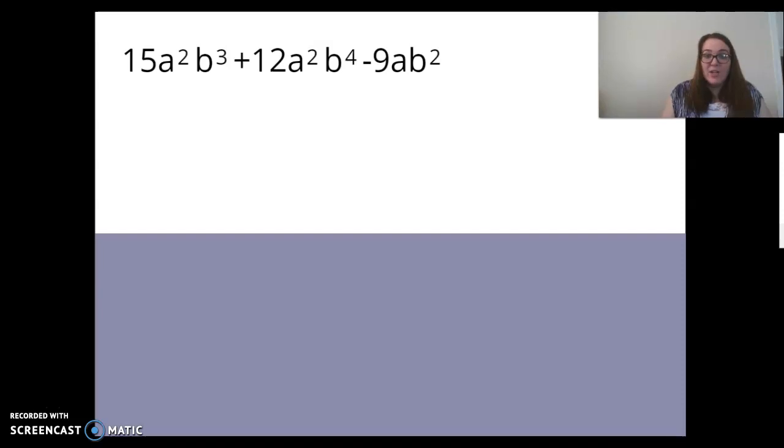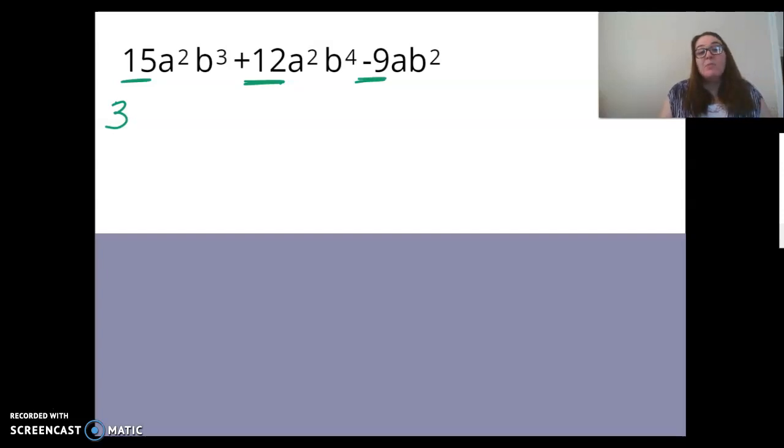Right now, I'm going to factor out the GCF, and for myself, I'm going to look at these smaller 2 numbers, 9 and 12. What do 9 and 12 even have in common? The only thing other than 1 that I can think of is 3. Does that same 3 go into 15? Absolutely. So that tells me right now they have a 3 in common.